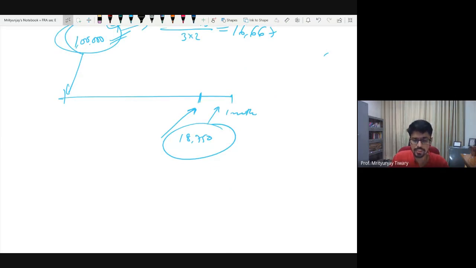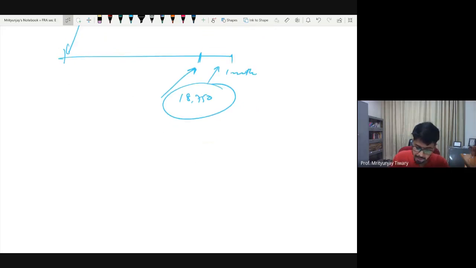This one is slightly complicated only because of the way information has been given. First of all, let us understand what has happened. This 18,750, how did they spend it? They purchased 25 movies, 10 copies of each movie, and for each copy they paid $75. That is how they spent 18,750. Unfortunately for us, they are not giving one life for all of these 10 copies. They are saying 8 copies per movie will have a different life and 2 copies per movie will have a different life.